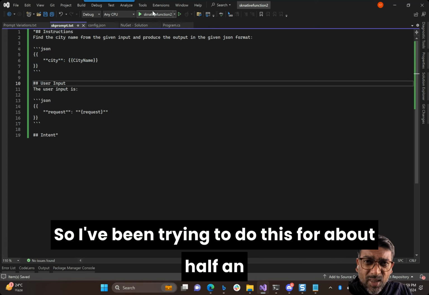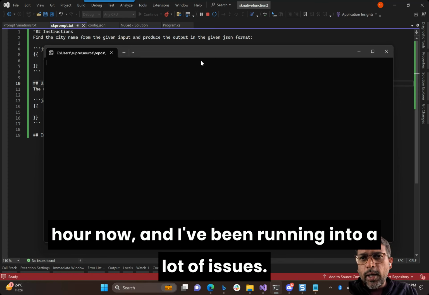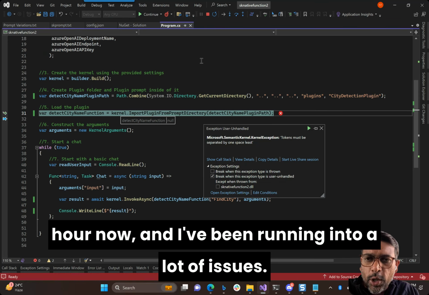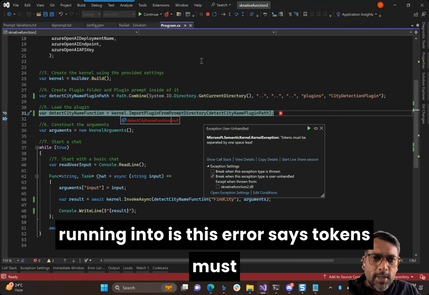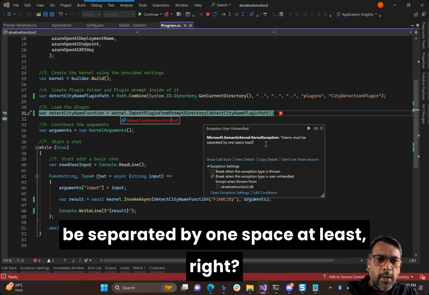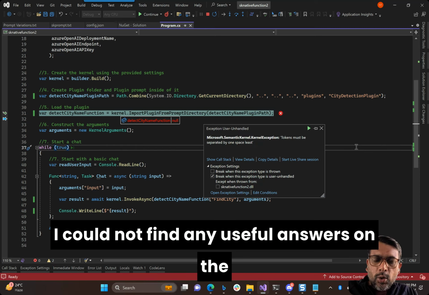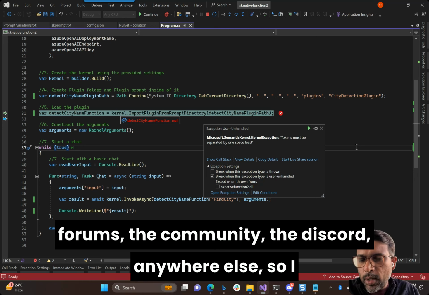I've been trying to do this for about half an hour now, and I've been running into a lot of issues. The very first issue I ran into is this error saying tokens must be separated by at least one space. I could not find any useful answers on the forums, the community, the Discord, anywhere else.